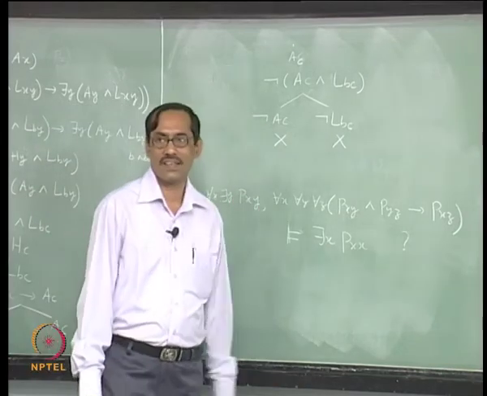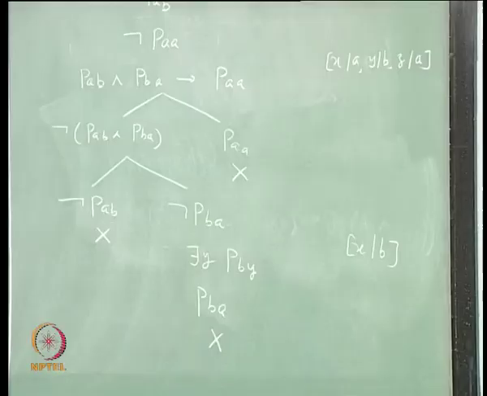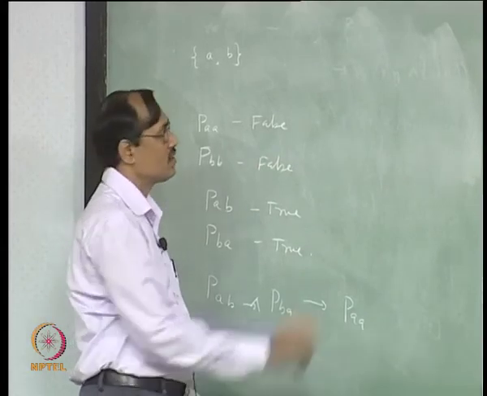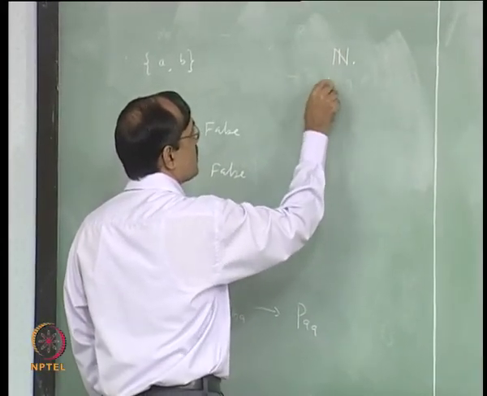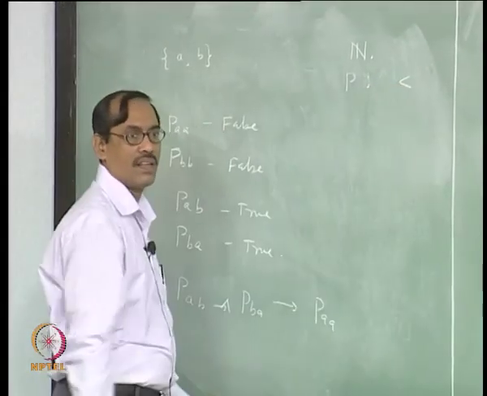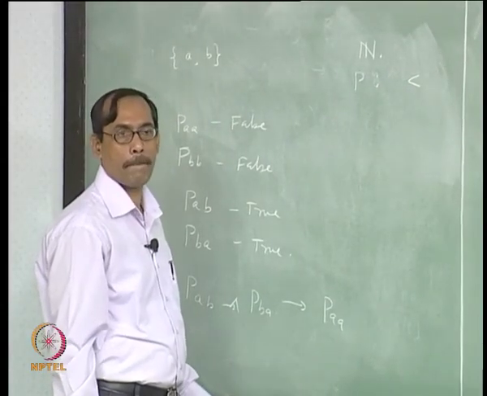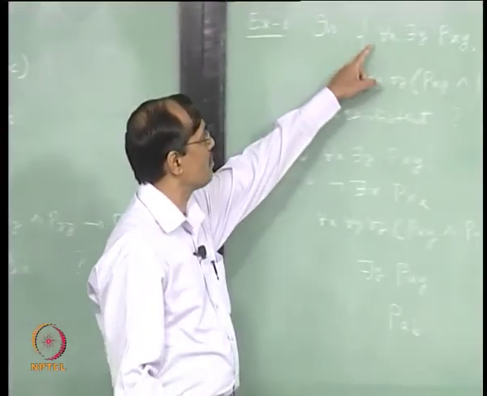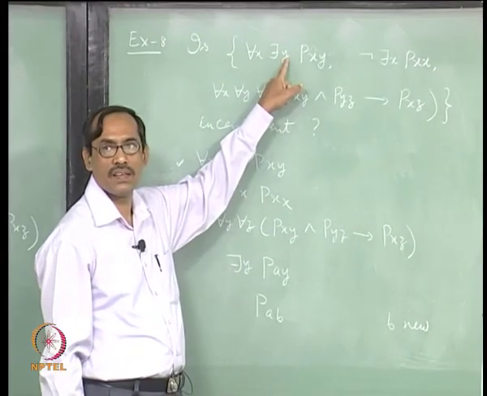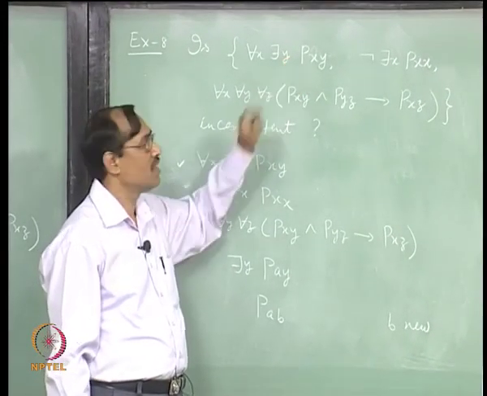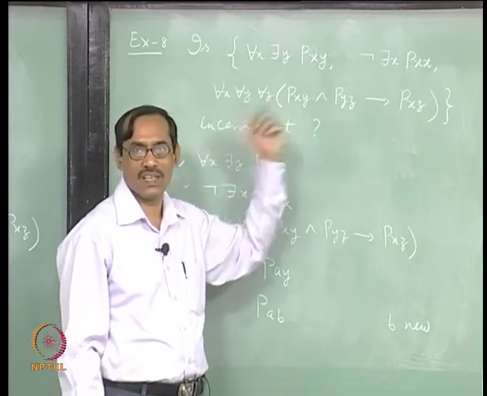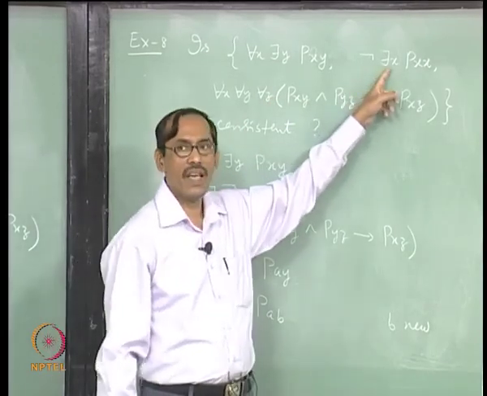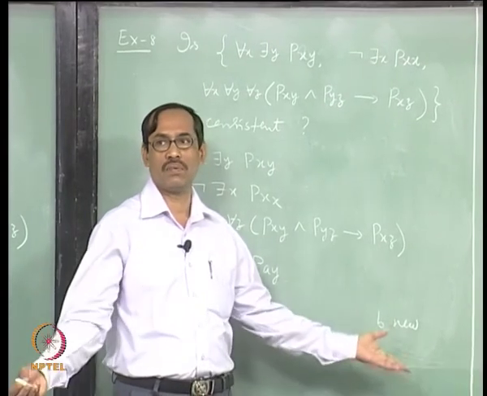is it really inconsistent semantically? Can you give an example? It is easy here. Some infinite domain where it is satisfiable. Well, you take the set of natural numbers, interpret P as less than, every natural number there is another natural number bigger than it, okay. Then this says transitivity, less than relation is transitive, this says A is never less than A, all are satisfiable,